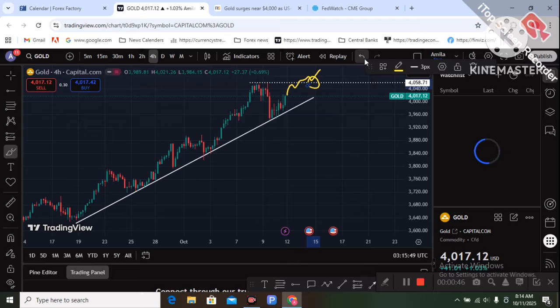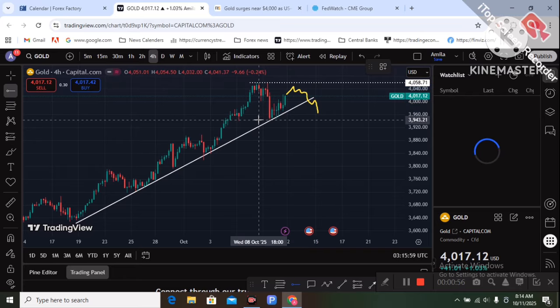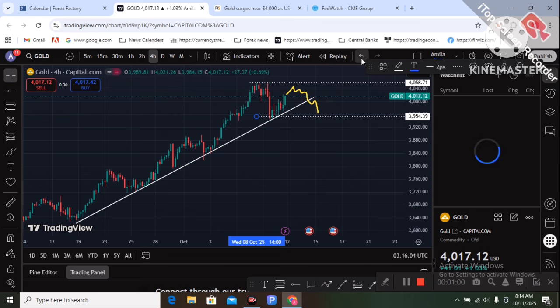That's the first scenario that can happen next week. The second scenario is the price rejects from this trend line and breaks out below the trend line, and the support level is 3950. So 3950 and 4050 are the two important technical levels for gold trading next week.